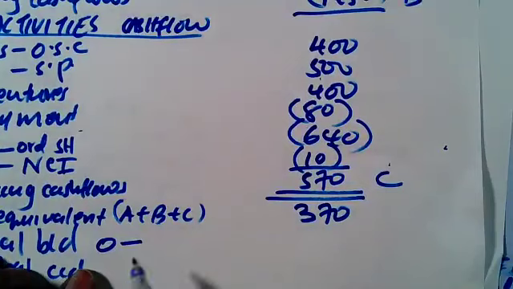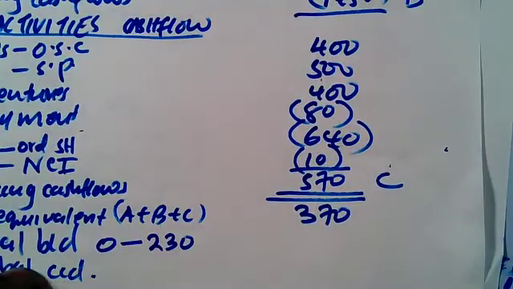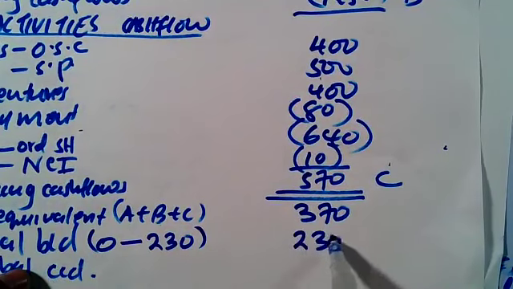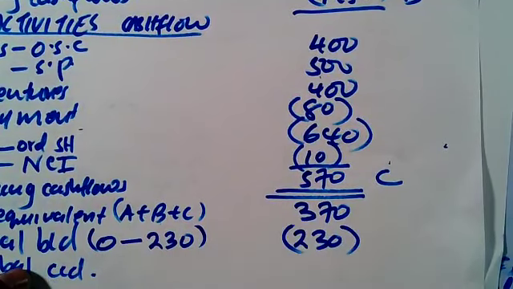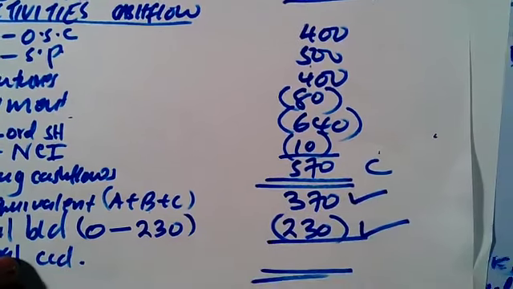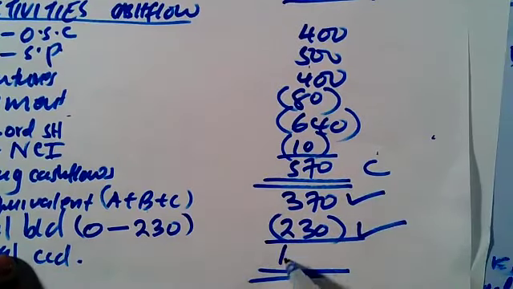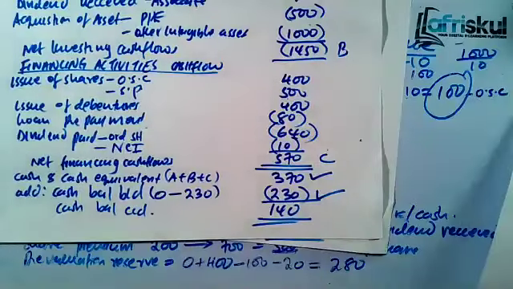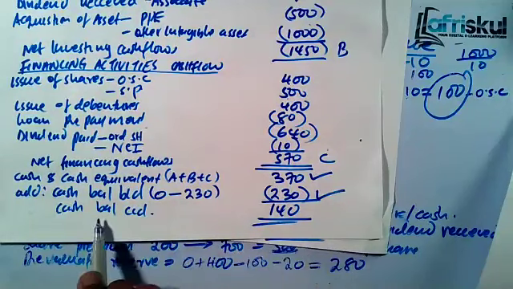So it's 0, which is cash. We raised 230, which is an overdraft. So that means we started with 230, which is an overdraft, a minus. So if you take 370 minus 230, what will you get? You will get 140. Now this 140 should balance with what you have from the trial balance.